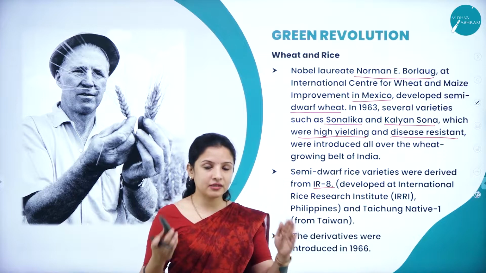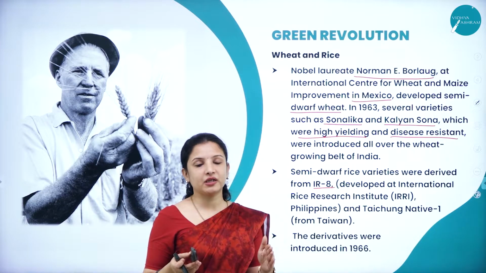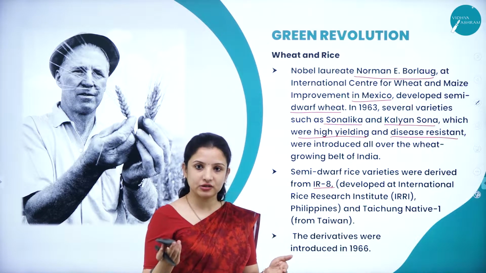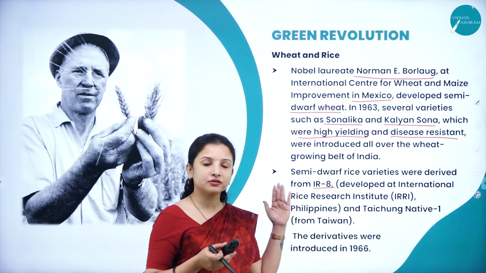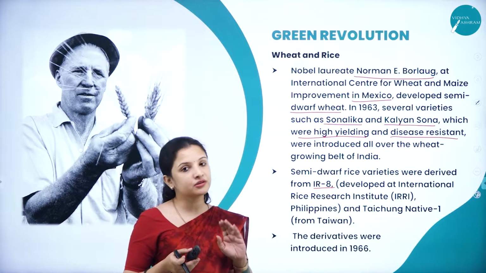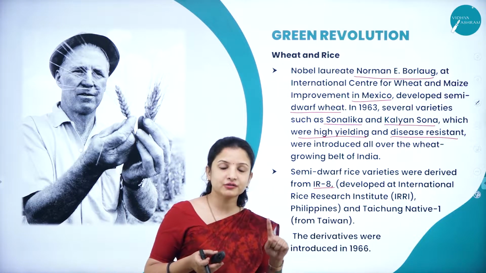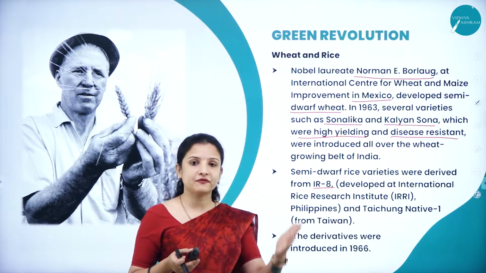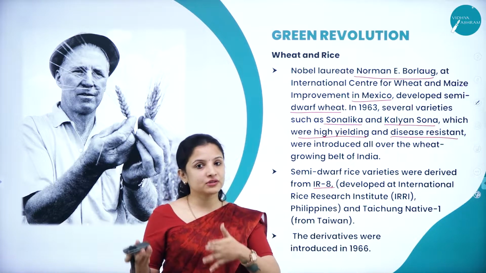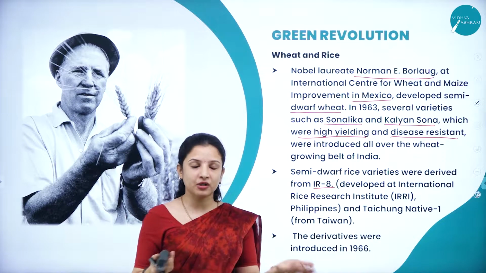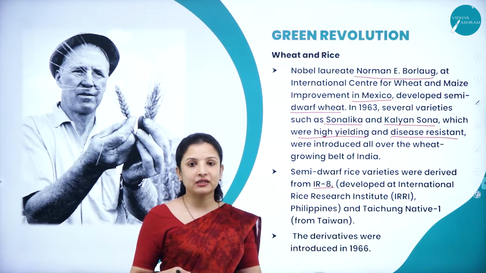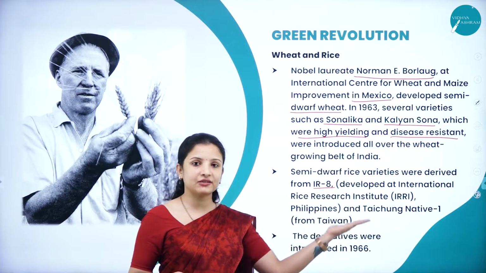For several months or several generations it has to be conducted, and then it has to be released to the market. And not just that, when we go in for plant breeding, it is not enough if the plant produces good yield. For example, if you do research on a wheat variety in Bangalore and give it to the people to grow in Punjab, will it help? No, because the climatic condition and the soil condition, everything is different there.